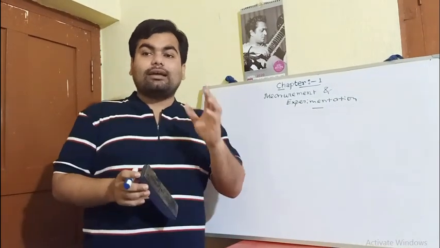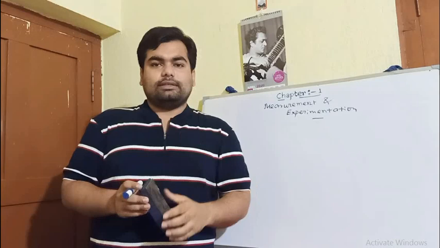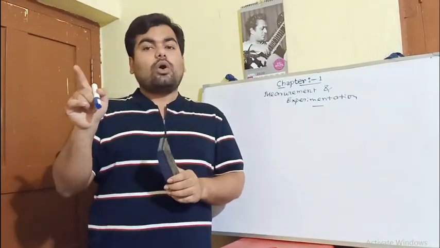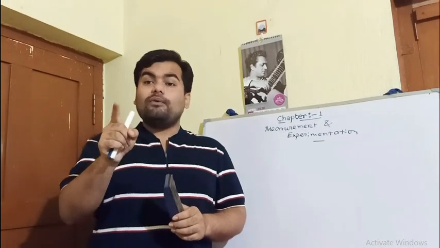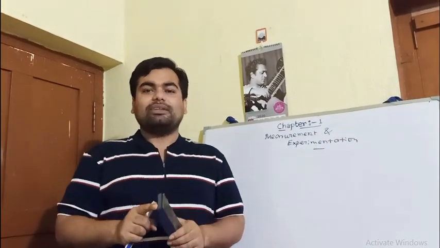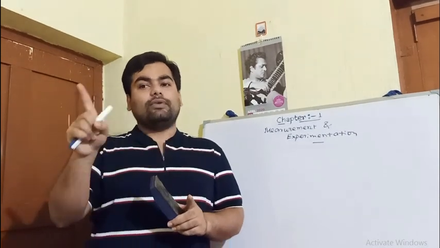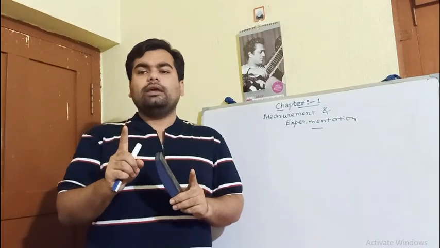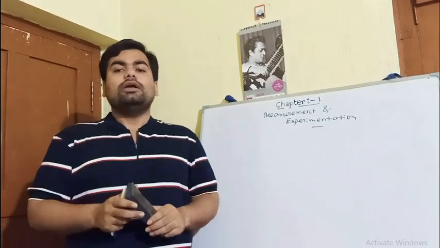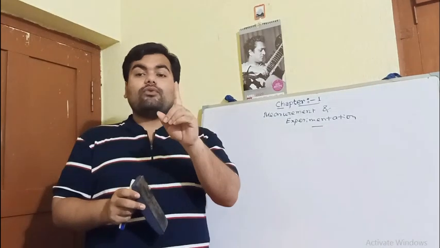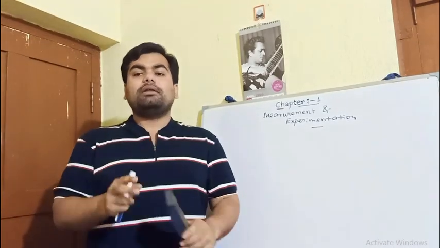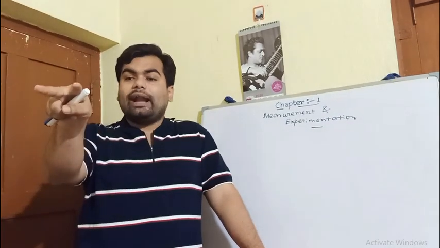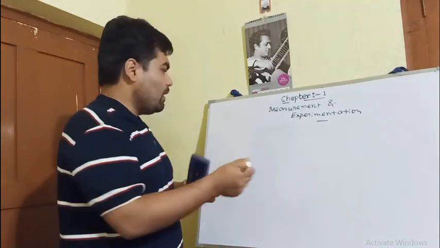First, the question that comes to our mind is how to measure. For any kind of measurement of a physical quantity, we should consider a constant quantity of the same nature as a standard. Then only we can compare the given quantity with the constant quantity. Okay? So, what should be the perfect definition of measurement? Measurement is a process of comparison. This is very important. Measurement is a process of comparison of a given physical quantity with a known standard quantity of the same nature.